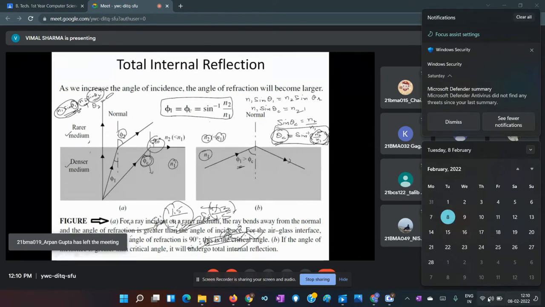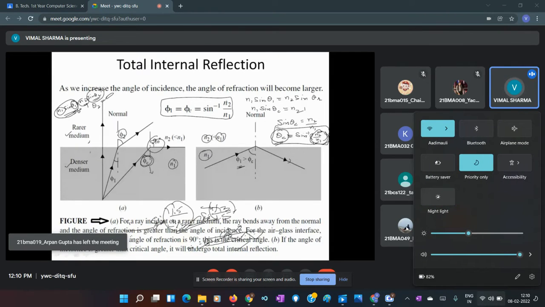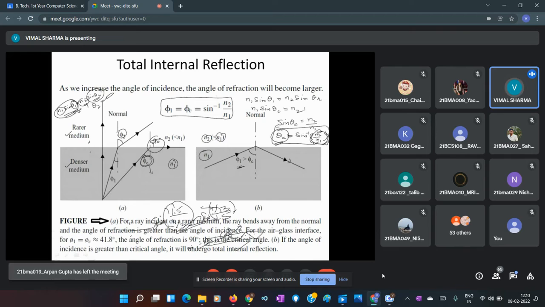So whenever sine inverse n2 over n1 is the angle of incidence of this ray, then we see that the refracted ray starts grazing the interface, or it makes angle 90 with the normal.